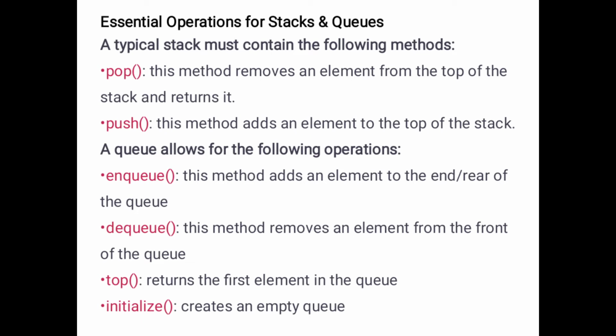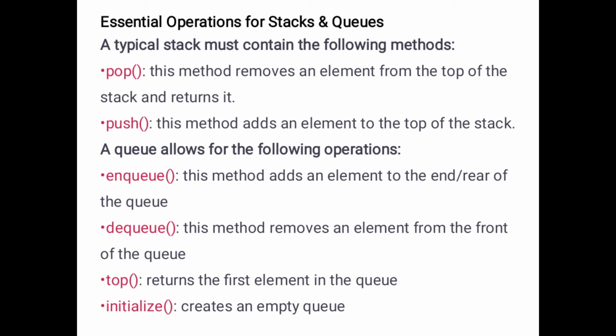The next operation is dequeue. This operation is used to remove the element from the queue, and we always remove the element from the front end. So enqueue enters the data into the queue, and dequeue deletes the element from the queue. These are the two basic operations done in a queue.